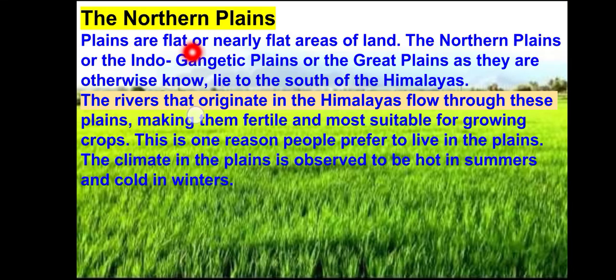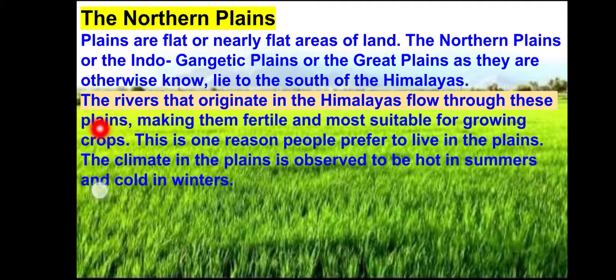Plains are flat or nearly flat areas of land. The northern plains or the Indo-Gangetic plains or the Great Plains lie to the south of the Himalayas. So these are the different names of the northern plains. We can call it northern plains, Indo-Gangetic plains or the Great Plains, and they lie to the south of the Himalayas.